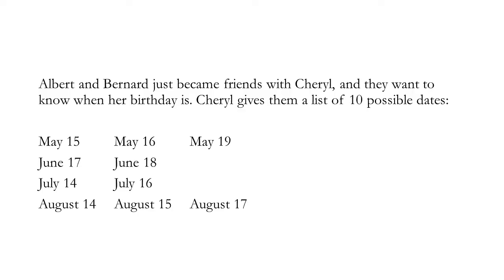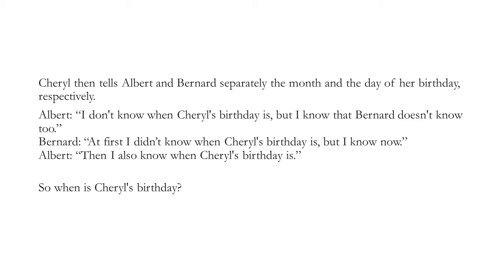So let's look at this question and find its solution. The question reads, Albert and Bernard just became friends with Cheryl, and they want to know when her birthday is. Cheryl gives them a list of 10 possible dates, and you see the dates there. Cheryl then tells Albert and Bernard separately the month and the day of her birthday, respectively. So she tells Albert the month and only the month, and she tells Bernard the day and only the day.